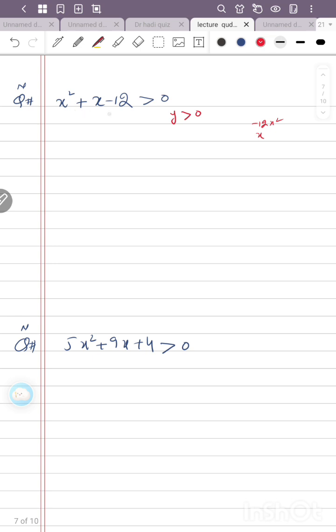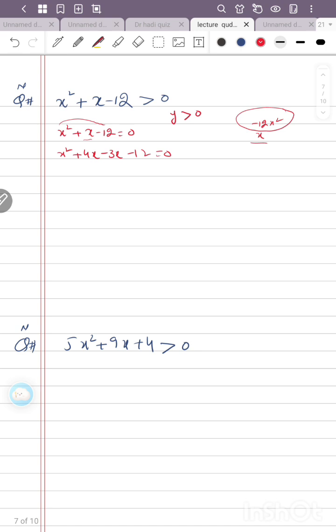We know that x square plus x minus 12 greater than 0. We will first of all convert it into this form: x square plus x minus 12 equal to 0. Okay, and we will make its middle term break. How do we make its middle term break? x square plus 4x minus 3x minus 12 equal to 0. The reason is that if you multiply x square by minus 12, it will be minus 12x square, and the middle number is x.